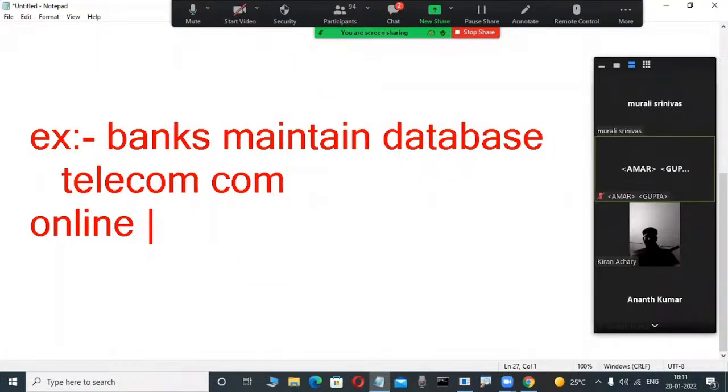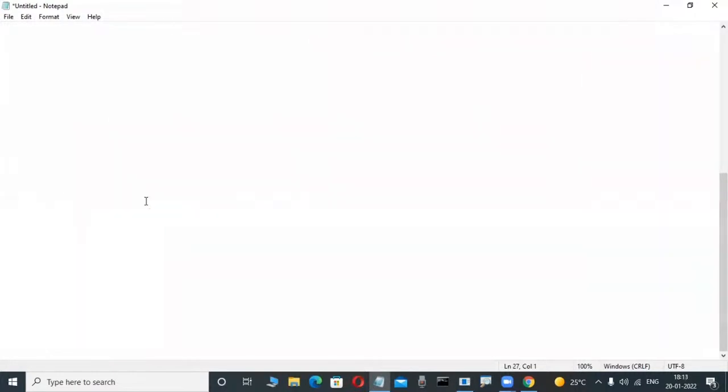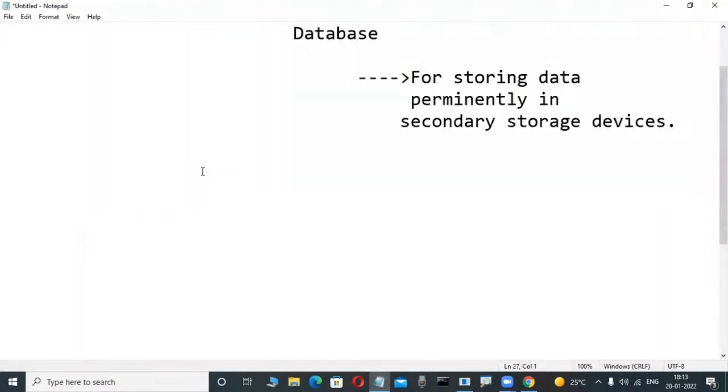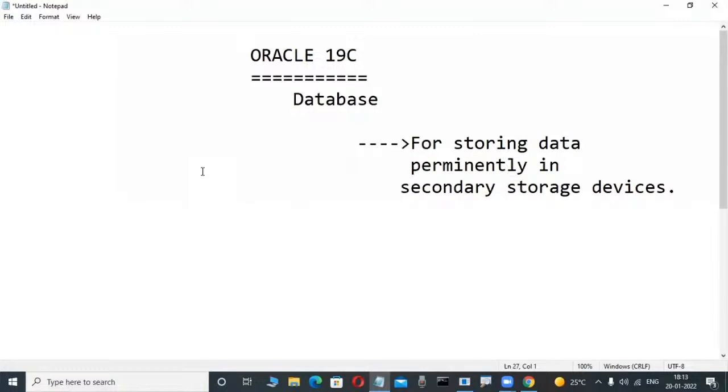Nowadays in a banking system, OTP validation is there. When we type a phone number, an OTP is automatically generated and sent. How? Through a database application. That's why so many different reservations and all these things work. So many real-time applications worldwide maintain databases.